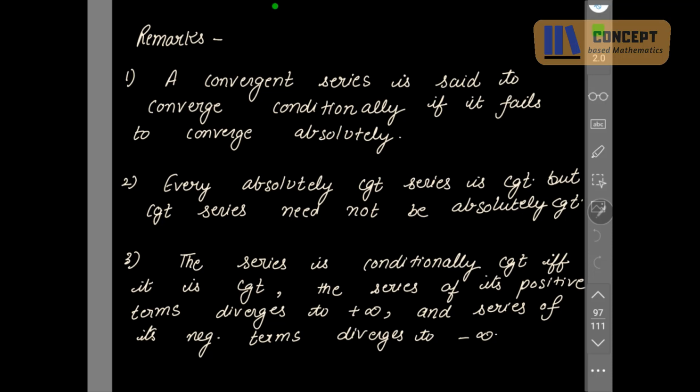First one is, a convergent series is said to converge conditionally if it fails to converge absolutely. So the series which converge conditionally will not converge absolutely. Second is, every absolutely convergent series is convergent. But the other way is not true. The convergent series need not be absolutely convergent, but an absolutely convergent series is convergent.